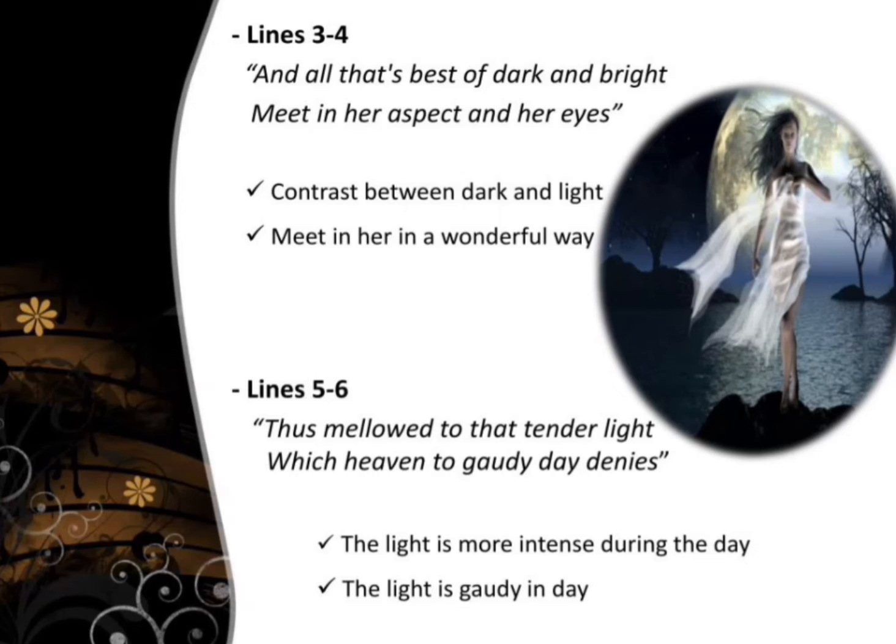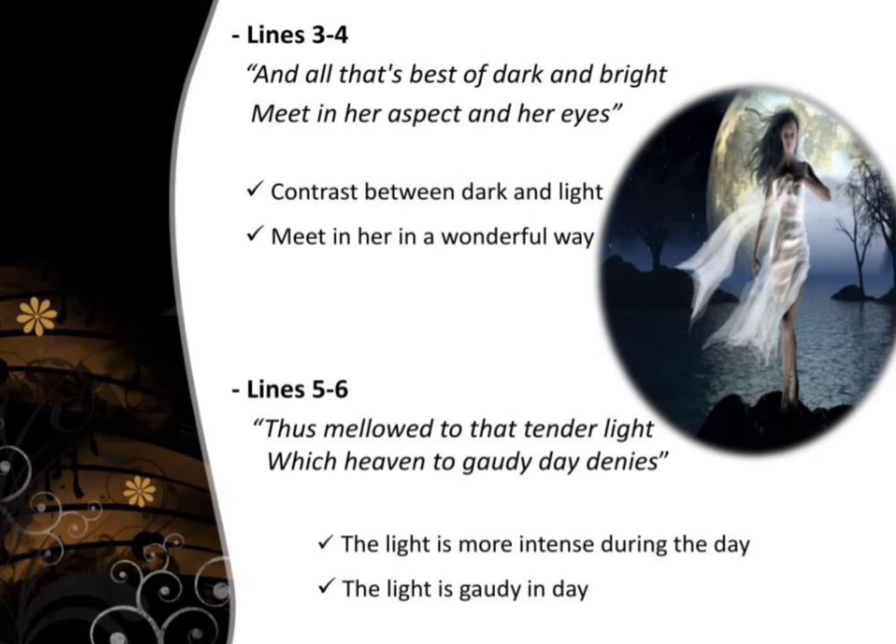Okay. So, to mellow to that tender light which heaven to gaudy day denies. He continues his poem: everything that's great about both dark and bright, that is mentioned in line 3, is mellowed or toned down to something more tender and less intense than the light you get during the day.